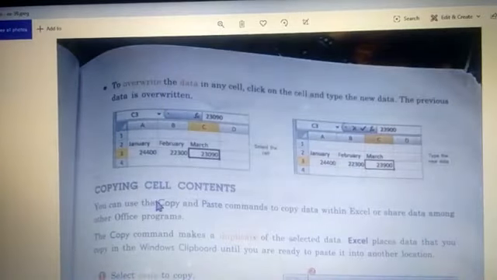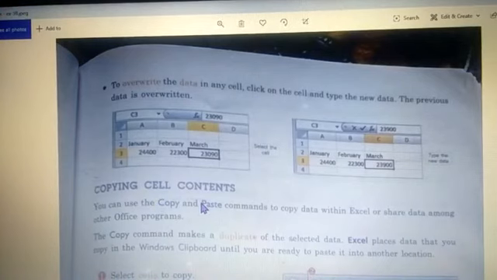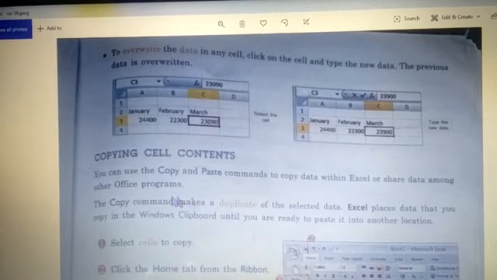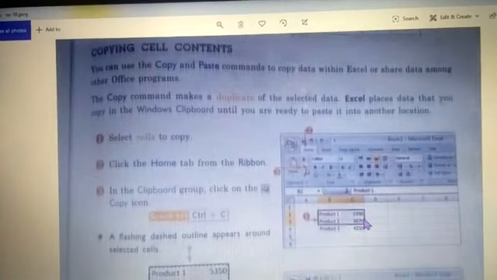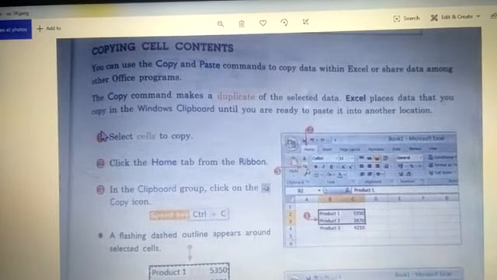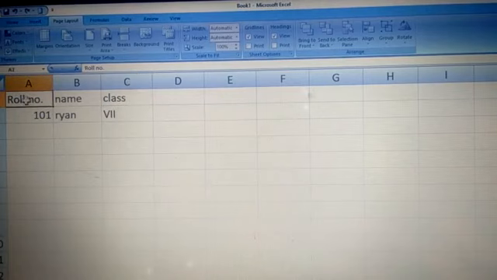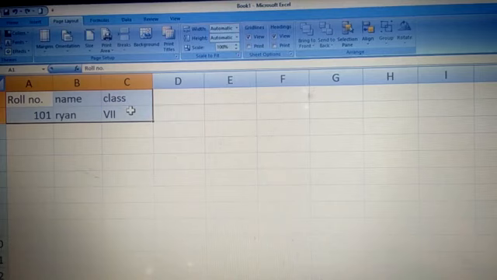Now if you want to copy cell contents, children, okay, Excel can help you with duplicating the data. See, if you have so much data and you don't want to write it all over again, right? So you have this option of copying. For that, first you will select the cells to copy. Now here is my data, and I want to select from A1 till C2. So I will click from here and select this data like this.